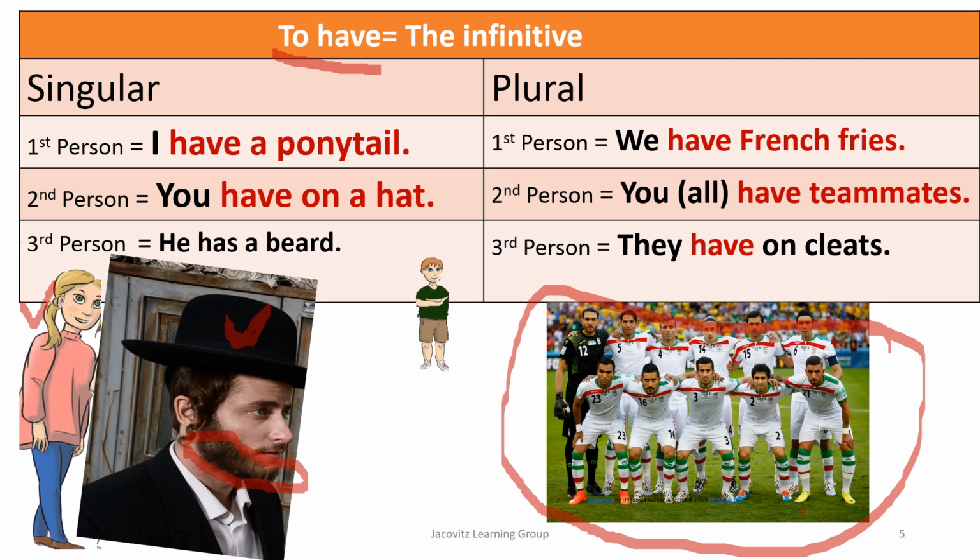They have on cleats. You can also say they have cleats on, but the preposition should usually be in the middle of the sentence for proper English. So you can also say they have on shoes. And they have on cleats.